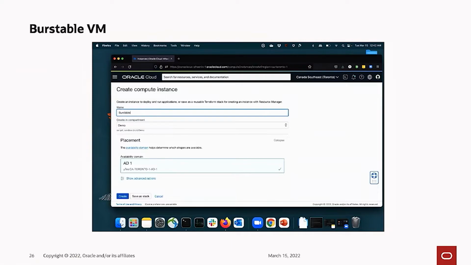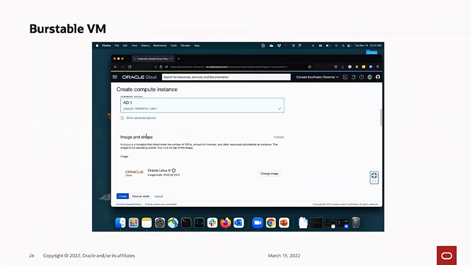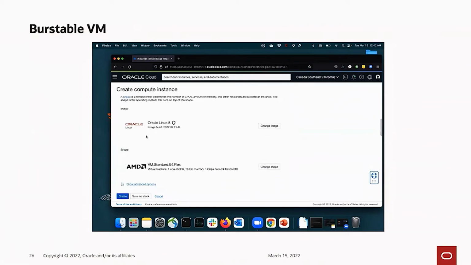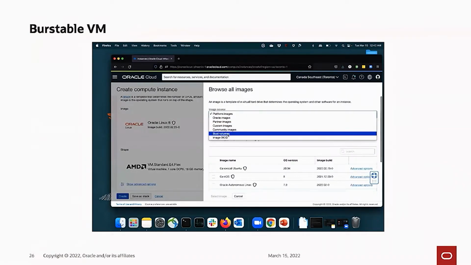So what I'm doing right now is I am launching a burstable VM, but I've already launched a second burstable VM that I have been running for a while, and I'm going to try to compare how these two perform.